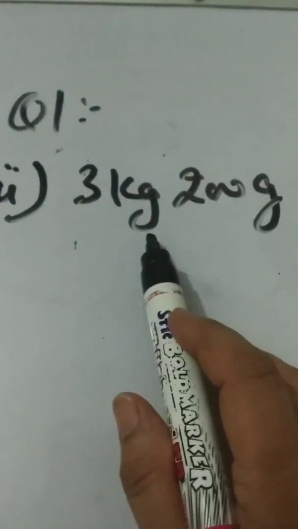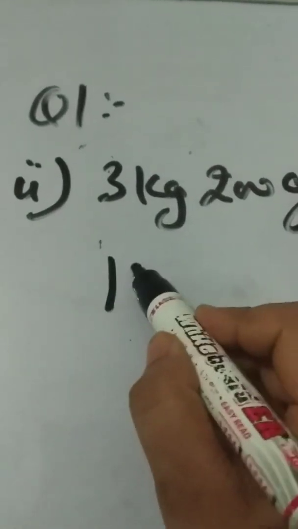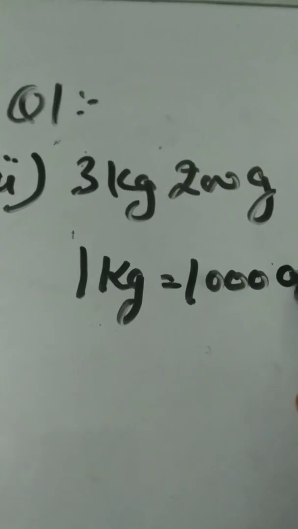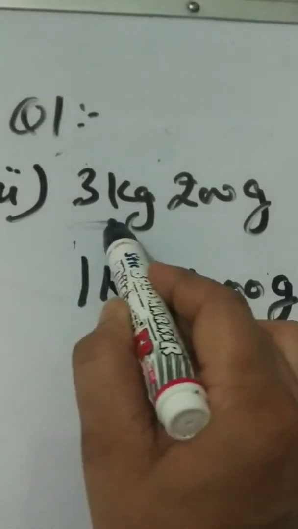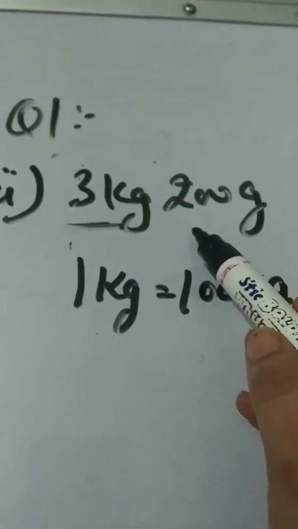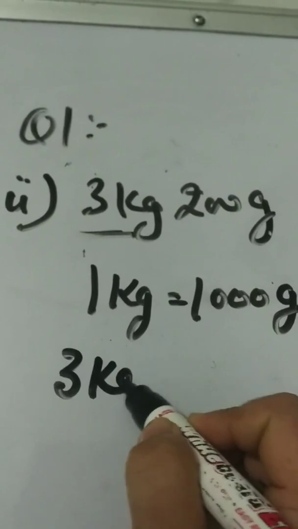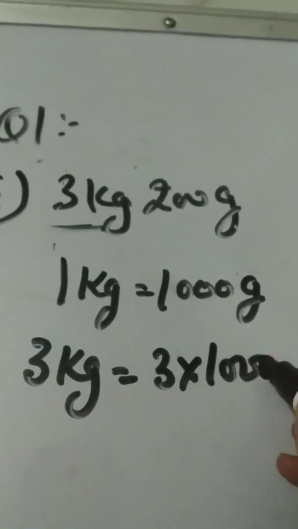Second, 3 kilogram 200 gram. Once again, we know 1 kilogram equals 1000 gram. So in this case, we will convert this 3 kilogram into gram first, then we will add 200 gram. So 3 kilogram, first we convert it into gram form.